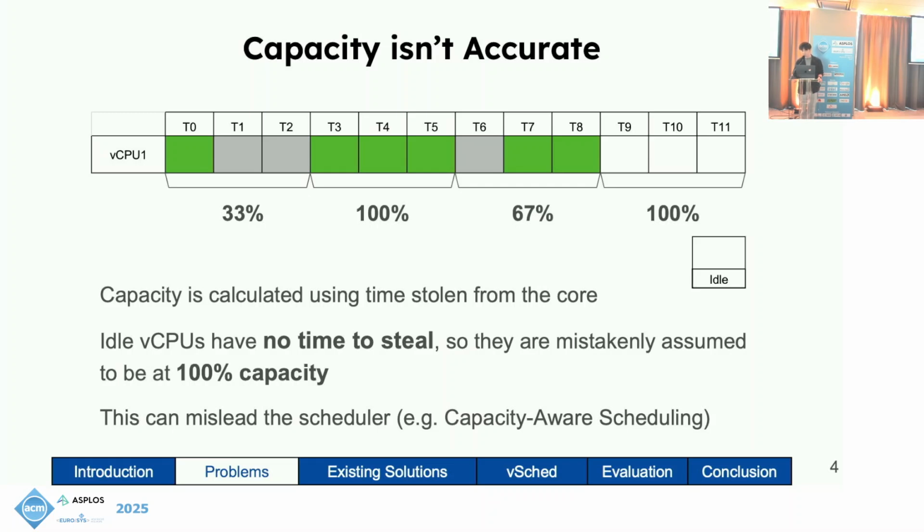In this example, we can see that capacity is being measured dynamically until the core is idle. When the core is idle, we have no information on its capacity. Now it's assumed to be at 100%, yet a task might still be stolen from if it begins to run on the vCPU.